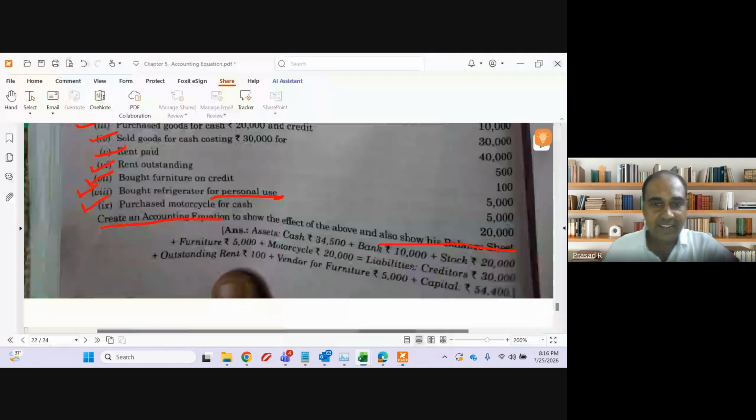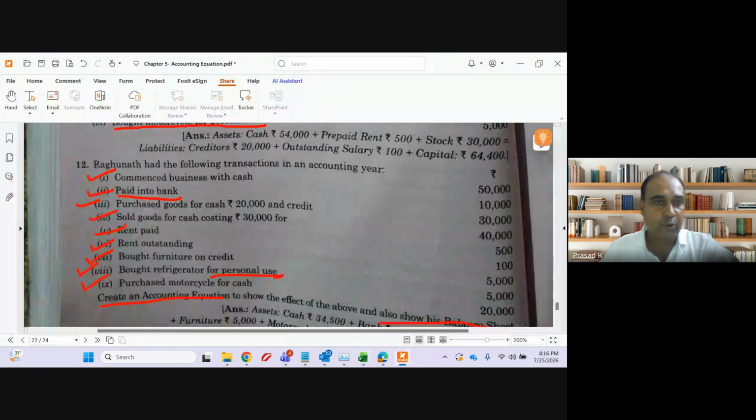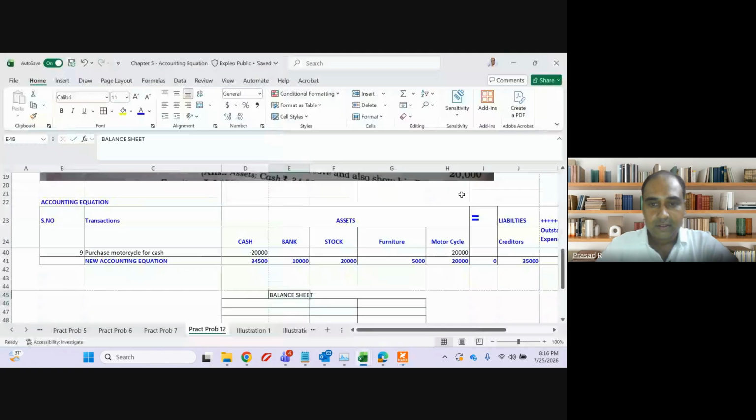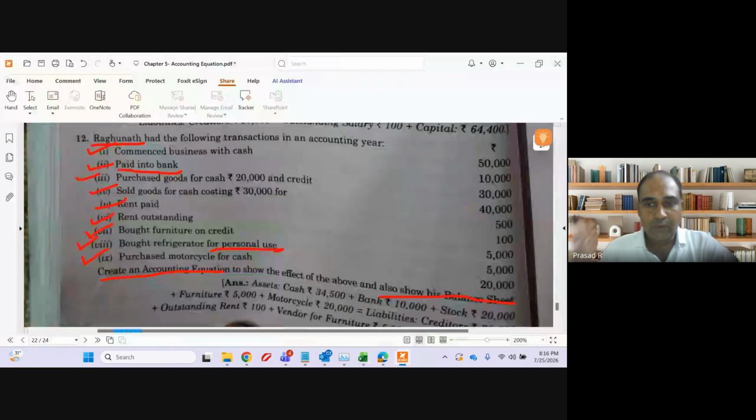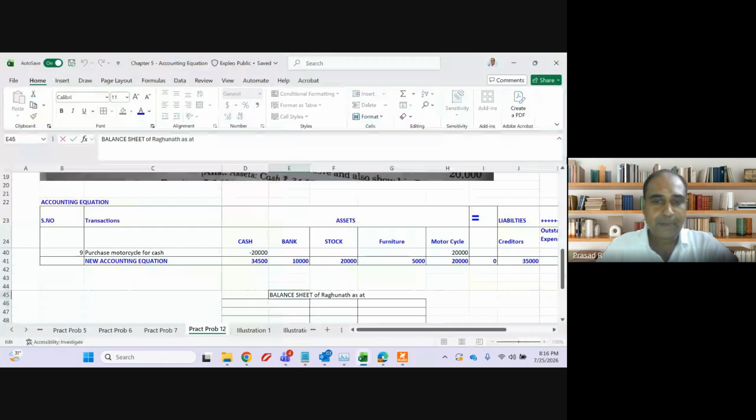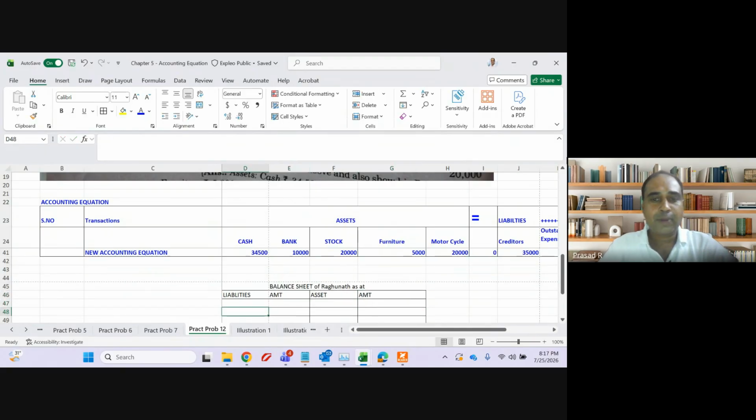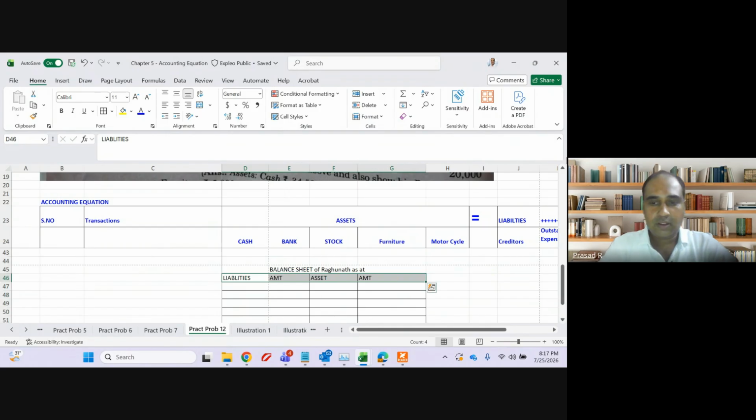Balance sheet. Whose balance sheet is this? Whenever we prepare a balance sheet, we have to mention the name. Balance sheet of Raghunath as at... They have not given any year, so we will leave it as balance sheet of Raghunath. The format of the balance sheet is liabilities, amount, asset, and amount.